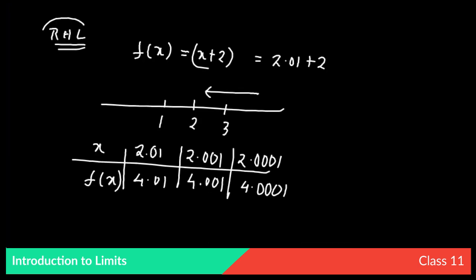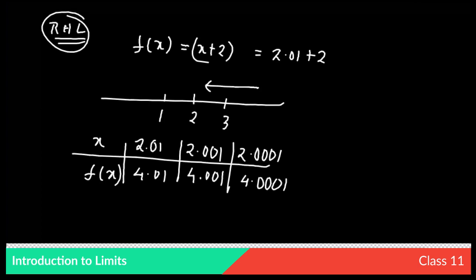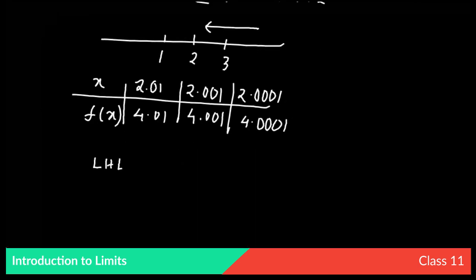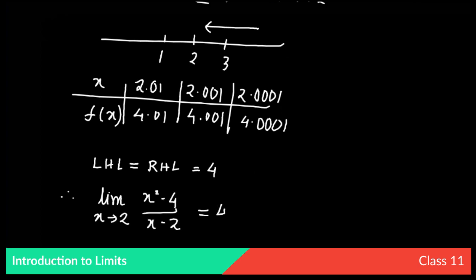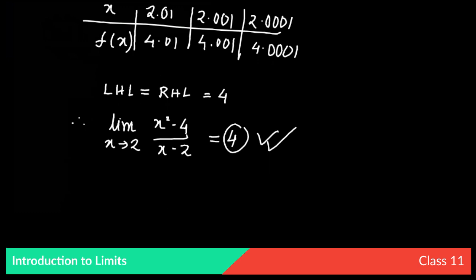So we can write that LHL, the left hand limit, equals the right hand limit, which equals 4. Therefore we can write that the limit as x tends to 2 of (x square minus 4) by (x minus 2) is equal to 4. That means the limiting value of this function is actually 4.